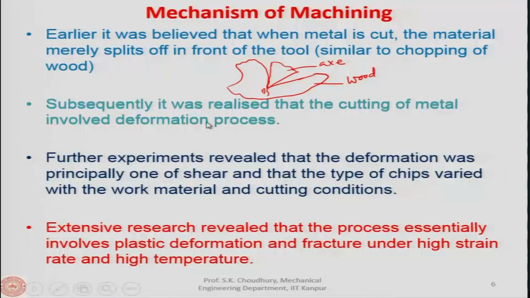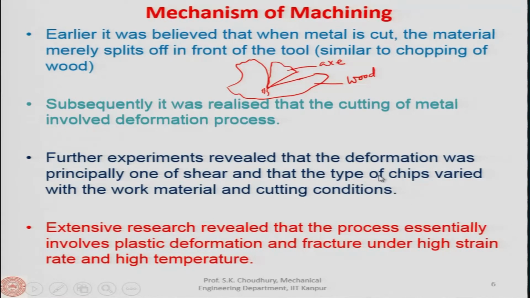Subsequently, it was realized that the cutting of metal involved a deformation process. It is not the splitting of the wood in front of the axe and then propagating the crack, but it is actually some sort of deformation process. Further experiments revealed that the deformation was principally one of shear, that is a shear deformation, and that the type of chips varied with the work material and the cutting conditions.